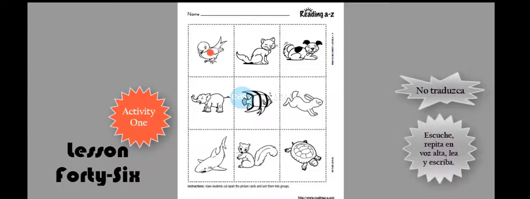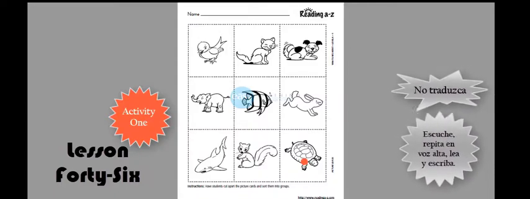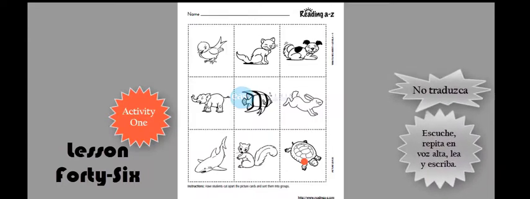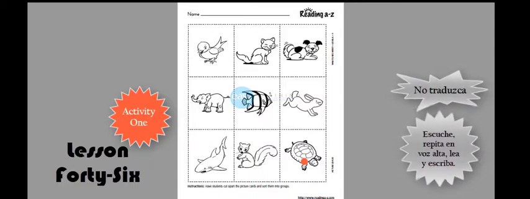There are 9 animals. And every animal lives somewhere, lives in a place. So we are going to sort the animals out depending on where they live.